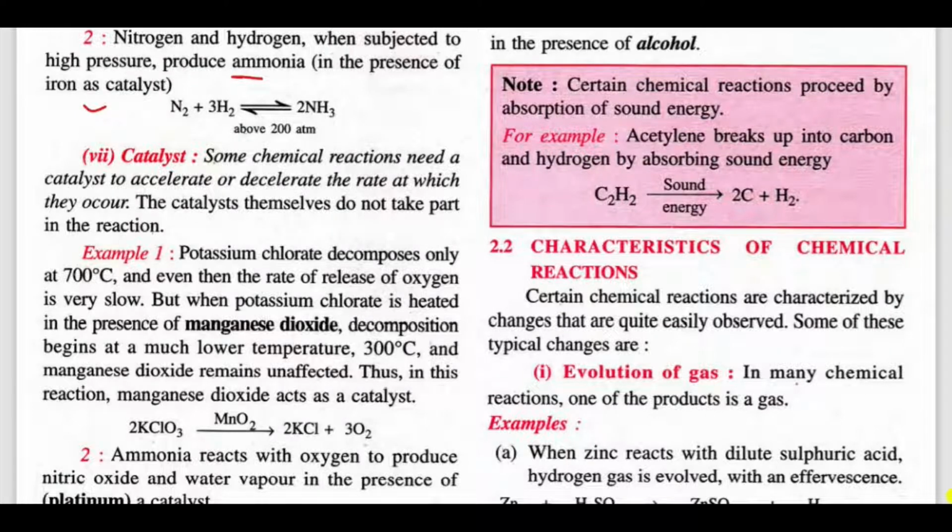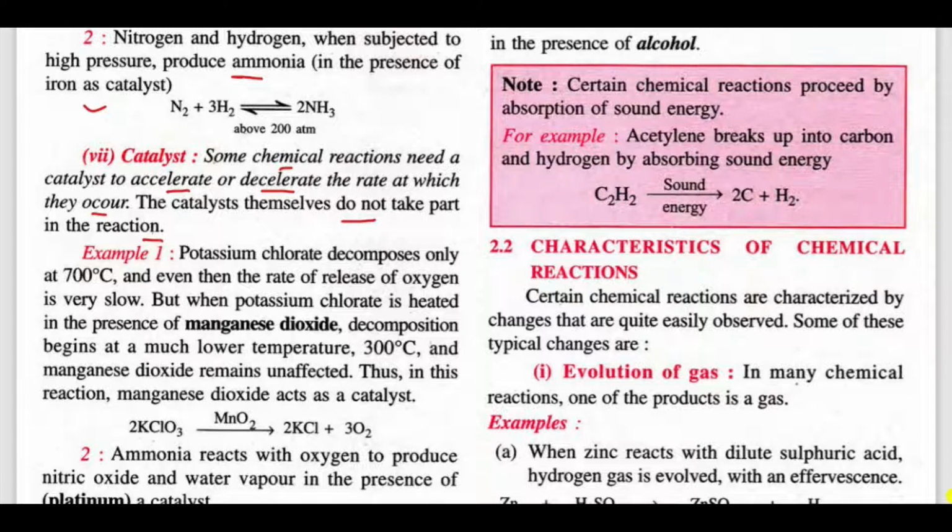What they can do is simply increase or decrease the rate of reaction. So some chemical reactions need a catalyst to accelerate or decelerate the rate at which the reaction occurs. The catalysts themselves do not take part in the reactions.